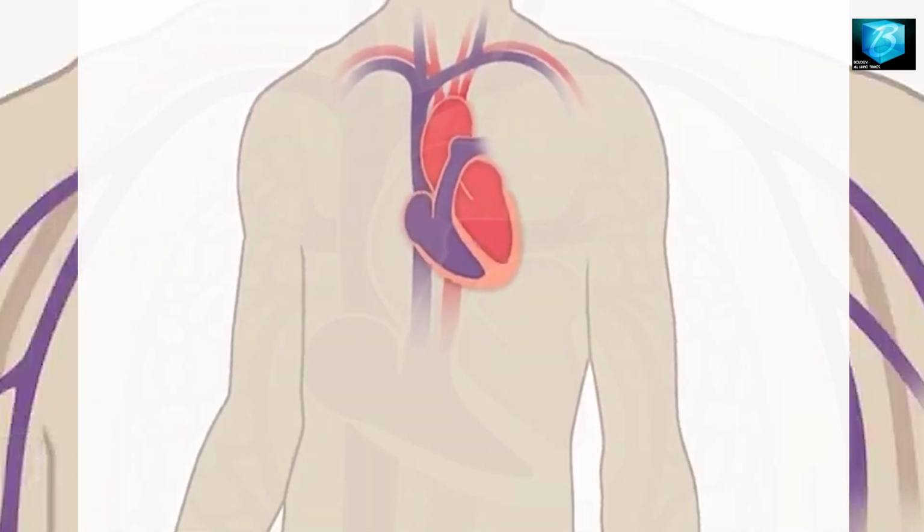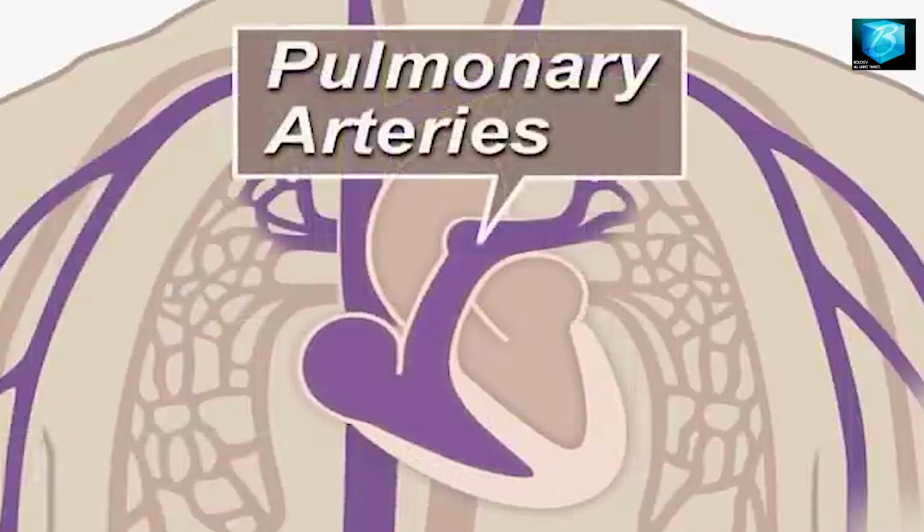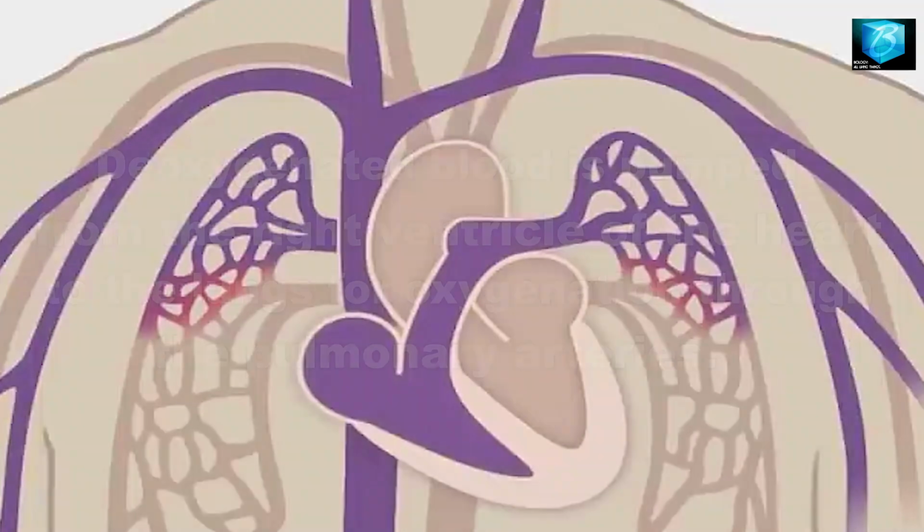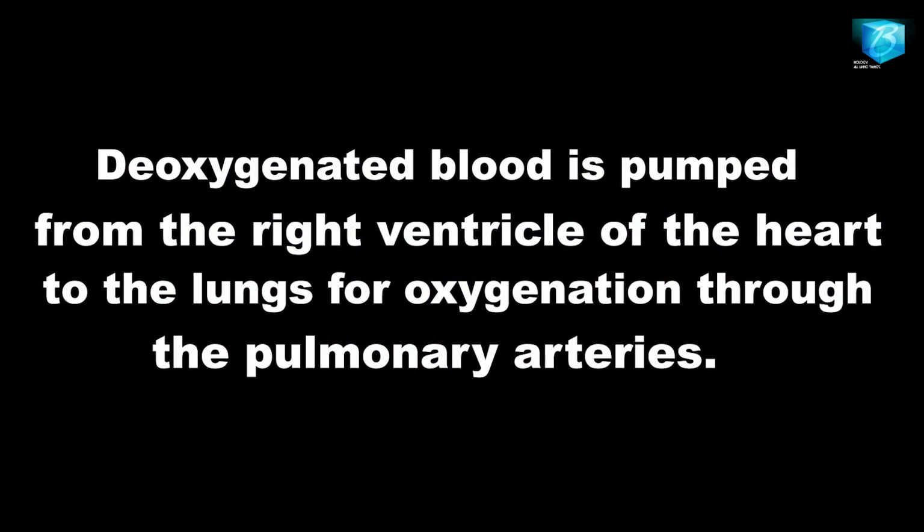From the right side, the lower chamber of the heart, the blood is pumped. This blood is deoxygenated blood, the blood that does not have oxygen. It is pumped by the right ventricle and transported by the pulmonary artery to the lungs for oxygenation.